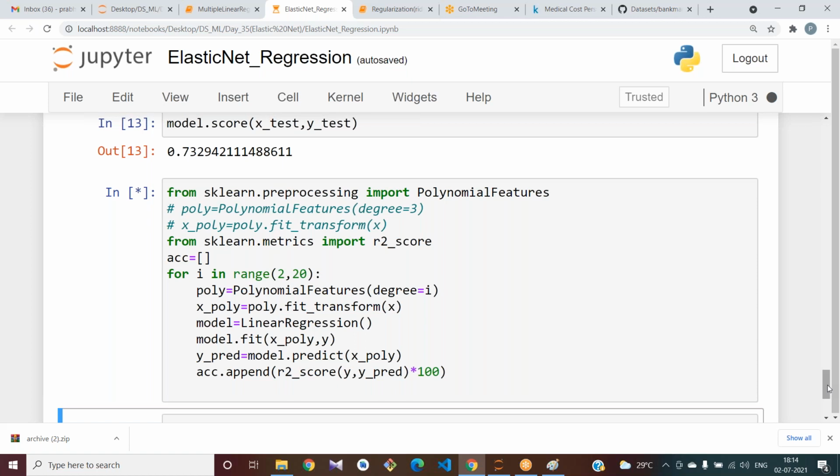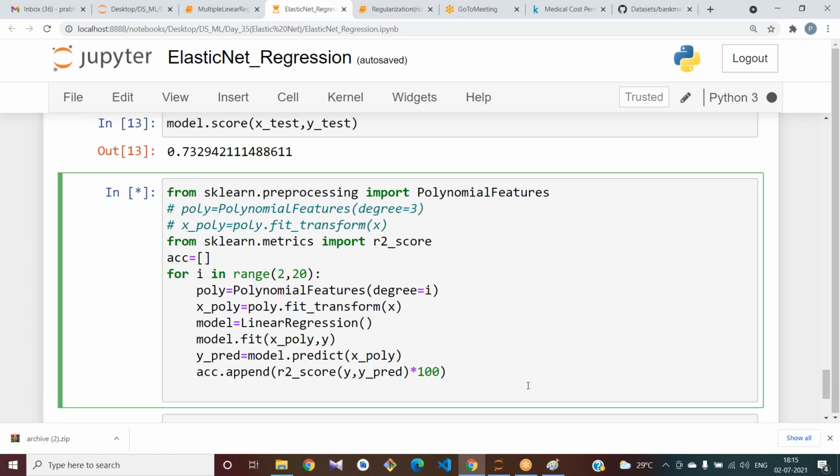By practicing in this way only, you try to observe the data set and the visualization. You can observe which algorithm we can apply for this data. That comes only with practice, if you practice with more and more data sets. For polynomial regression also, if it now works better, you can apply the regularization techniques and improve model performance.